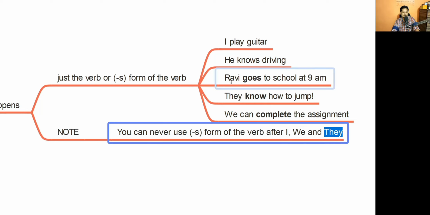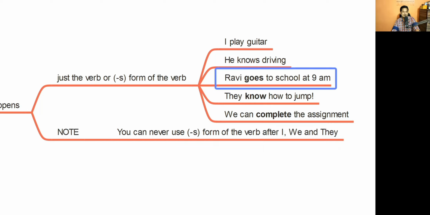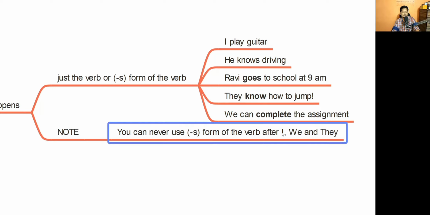If you're using a name, you can definitely use the S form of the verb. Similarly, if you're using, let's say, an animal or an object, you can definitely use the S form of the verb. But you cannot use the S form of the verb after I, we, and they. Please remember this, because I have seen so many of you making this mistake.